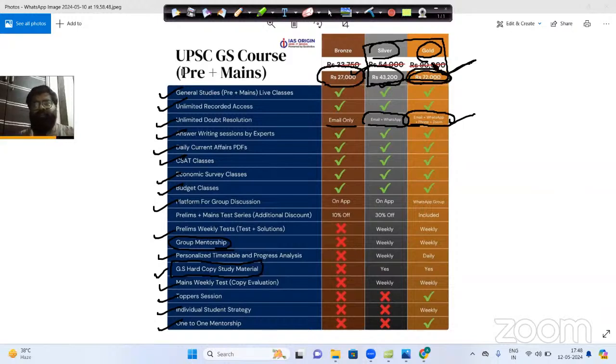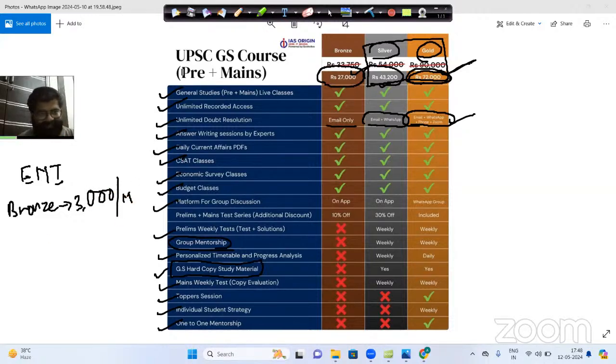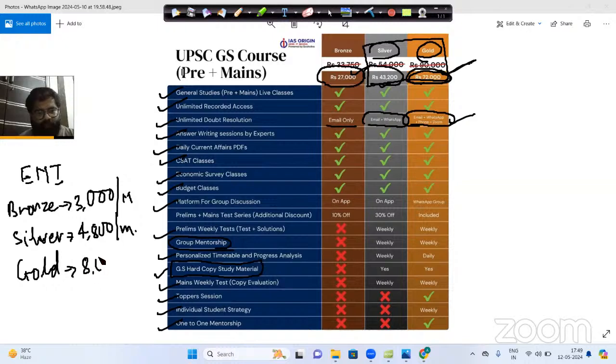If you think that this amount is too high or you cannot pay it all at once, you can go for the monthly EMI scheme also. For example, if you want to go for the bronze batch, you just have to pay 3,000 rupees per month. That's it, per month, and it will be easy for you. Now, if you want to go for the silver batch, you just have to pay 4,800 rupees per month. And for the gold batch, you just have to pay 8,000 rupees per month.